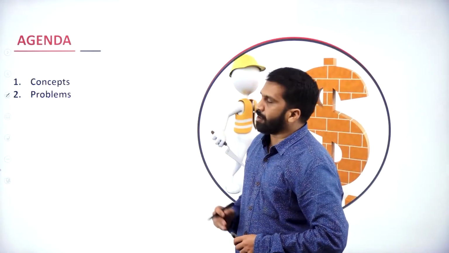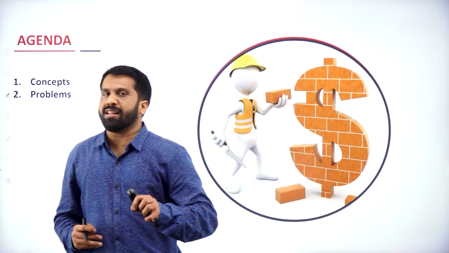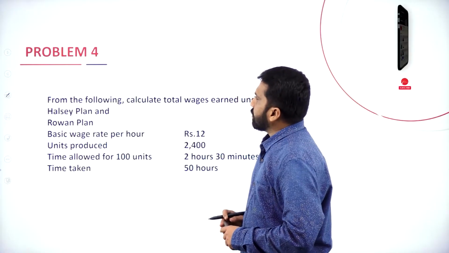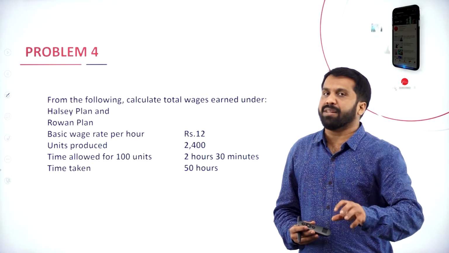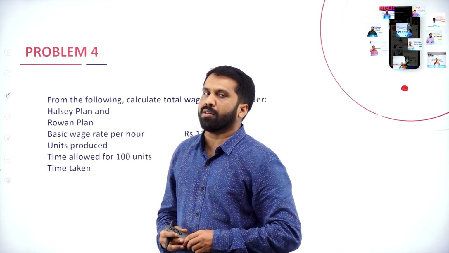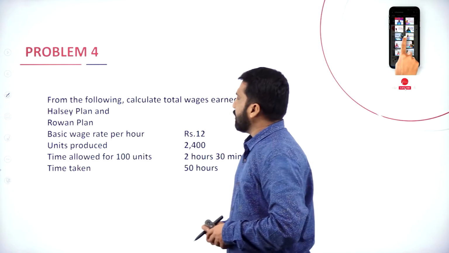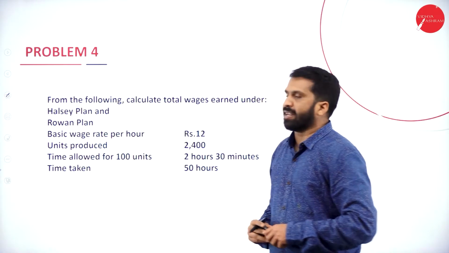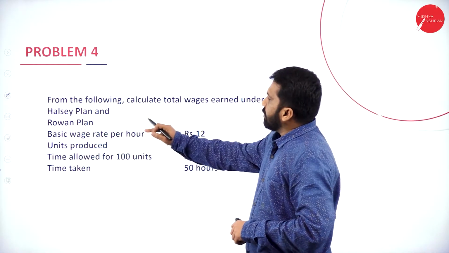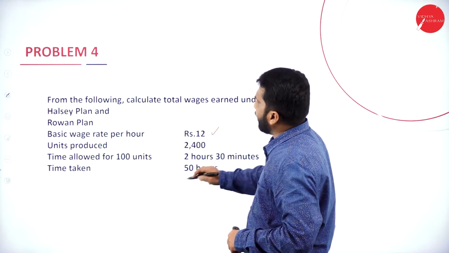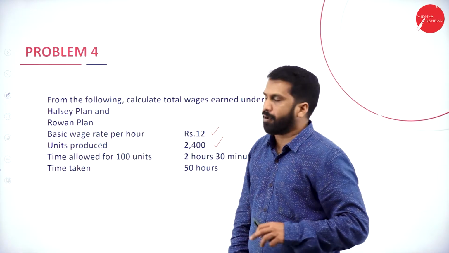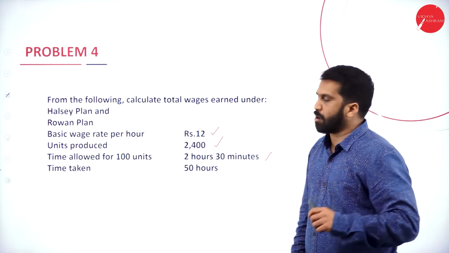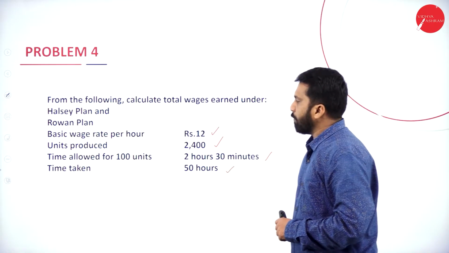Now, what is the agenda for the day? As you know, we will understand the concept as well as work out a problem. We have already completed 3 problems and we are doing problem number 4. From the following, calculate total wages earned under Halsey plan and Rowan plan. Basic wage rate per hour is 12. Units produced 2400. Time allowed for 100 units is 2 hours 30 minutes, and time taken is 50 hours.